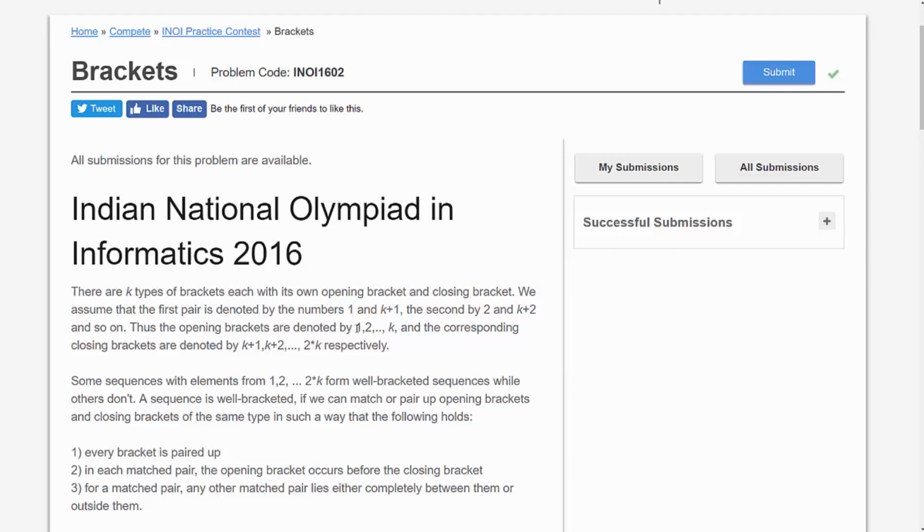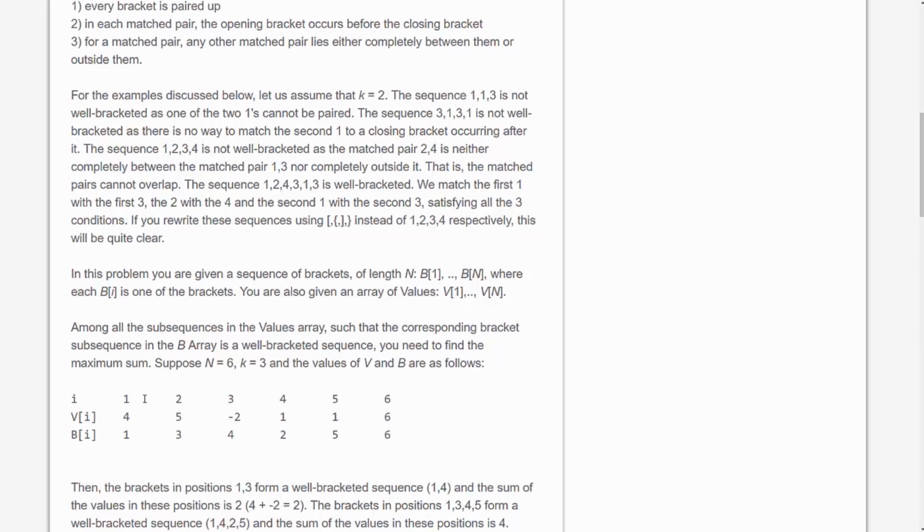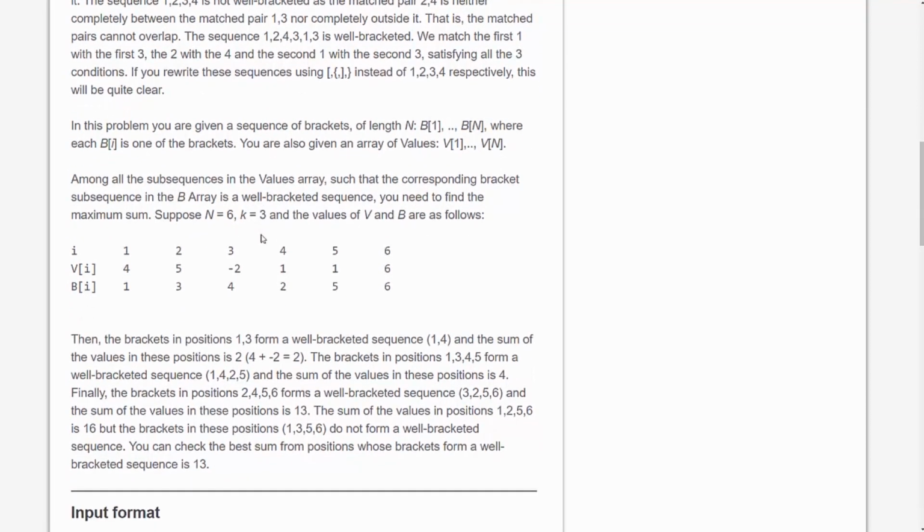However, in a gist, the question states that there are k different types of brackets, each with an opening bracket identified by a number from 1 to k and a closing bracket identified by a number from k plus 1 to 2k. Now we are given the sequence of brackets and their values as an input, and we are asked to find the subsequence of brackets which is well bracketed and has the maximum sum of values, where a subsequence is any array which has the same sequence of elements as in the original array but may or may not include any of its elements. So you are free to drop as many elements as you want.